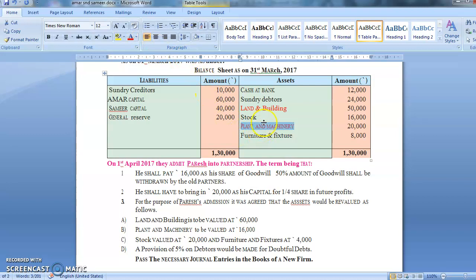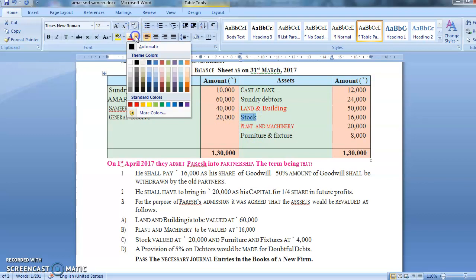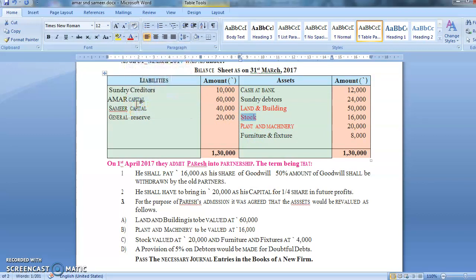Stock. Again there is an adjustment in stock. Then furniture and fixture is valued at. Again there is an adjustment in furniture and fixture. So we are going to put a tick on furniture. Provision for doubtful debts. Now provision for doubtful debts again has an adjustment. Now see, this time all the assets except cash at bank have an adjustment. Now they have asked to pass the necessary journal entries in the books of the firm.